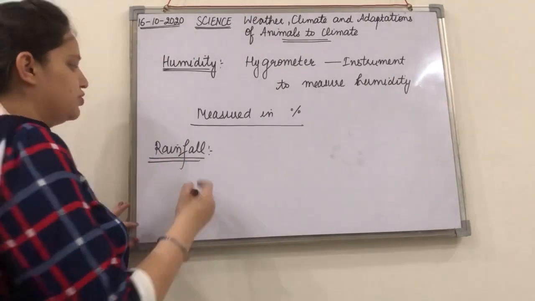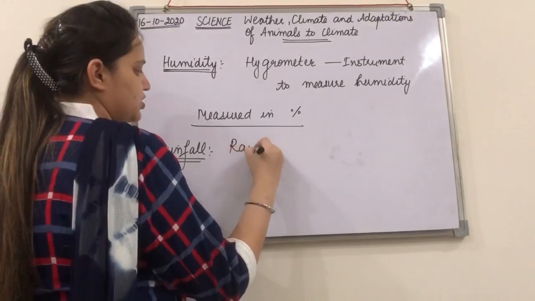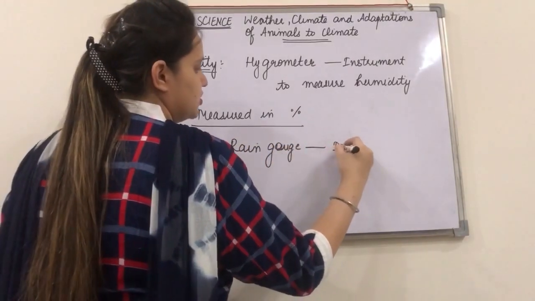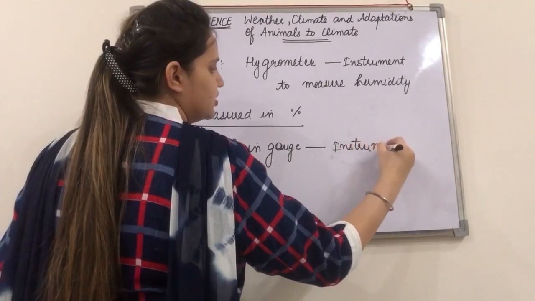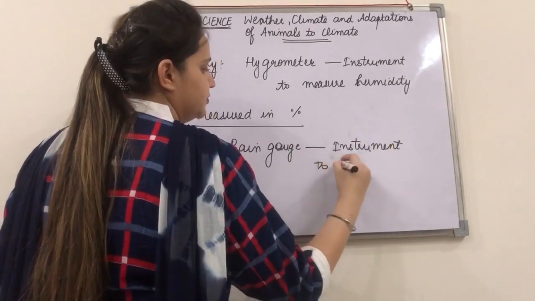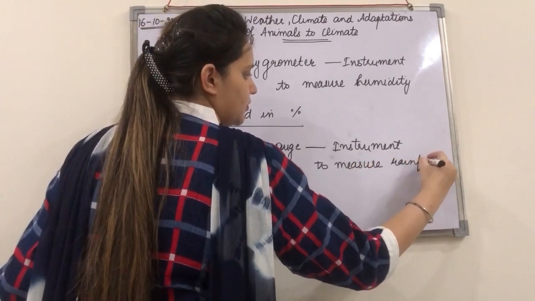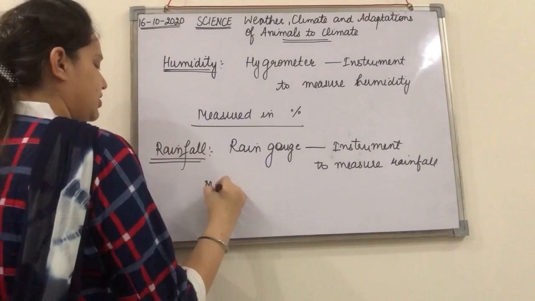So how are we going to measure the rainfall? It is measured with the help of a rain gauge. So this is also an instrument to measure the rainfall. And it is measured in millimeters.